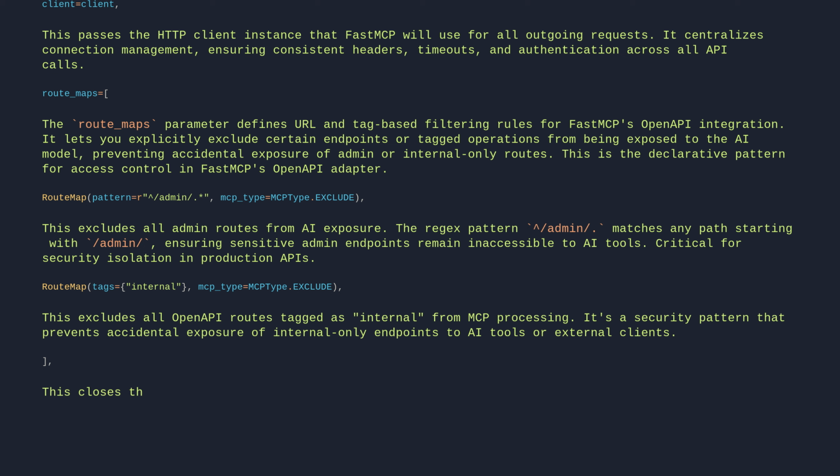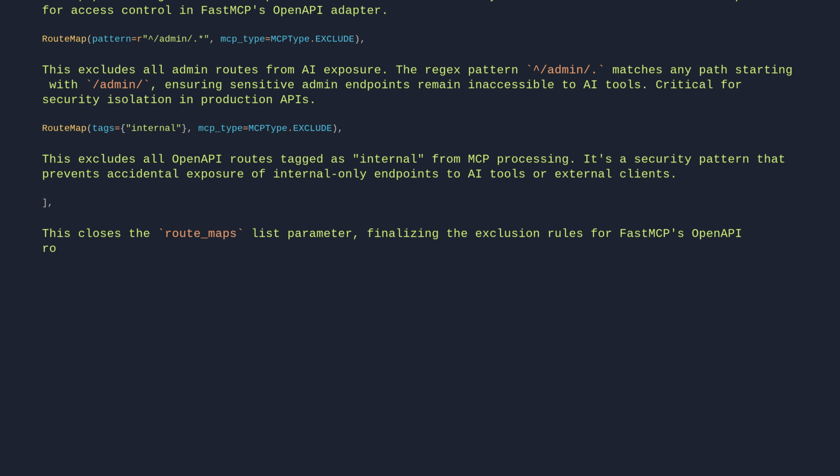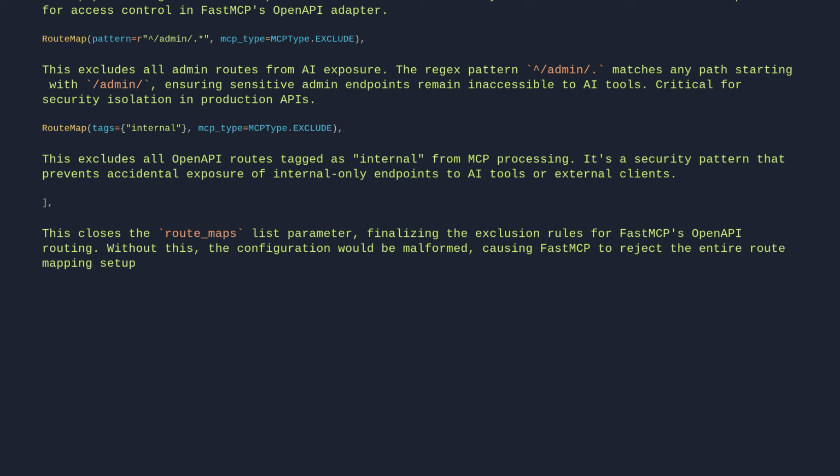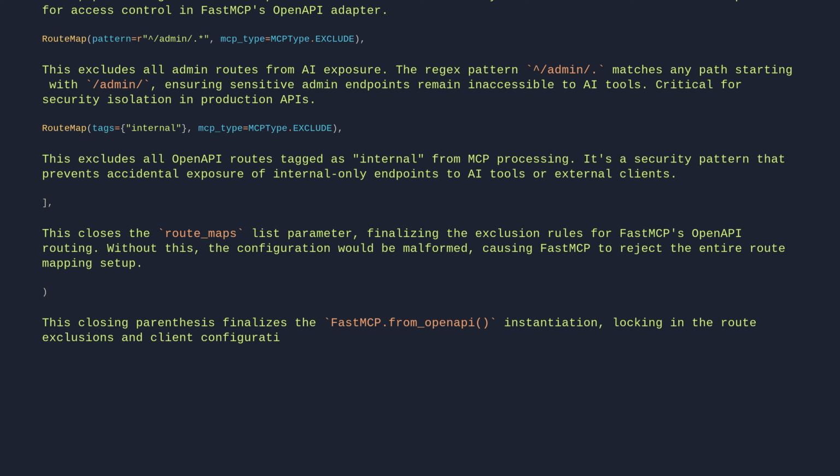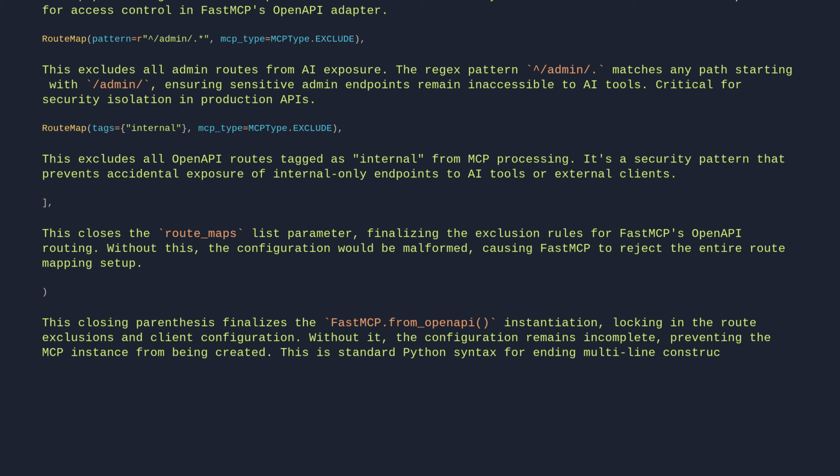This closes the route_maps list parameter, finalizing the exclusion rules for FastMCP's OpenAPI routing. Without this, the configuration would be malformed, causing FastMCP to reject the entire route mapping setup. This closing parenthesis finalizes the FastMCP.from_openapi instantiation, locking in the route exclusions and client configuration. Without it, the configuration remains incomplete, preventing the MCP instance from being created. This is standard Python syntax for ending multi-line constructor calls.